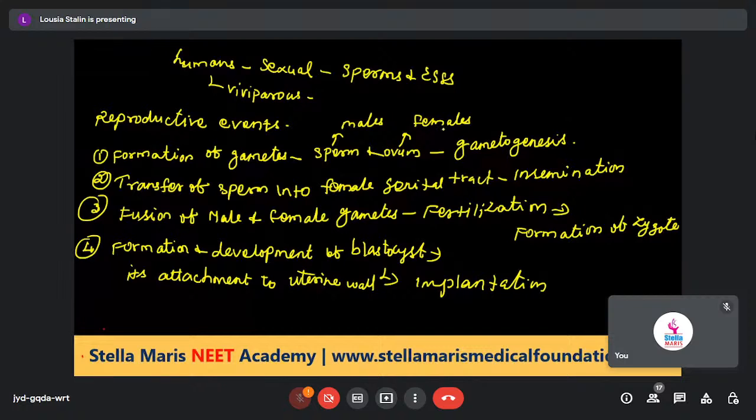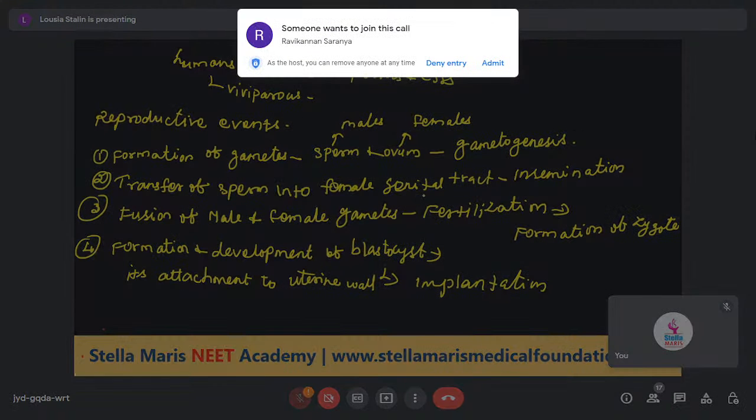First process is gametogenesis, then insemination, the transfer of sperm into the female genital tract. After insemination, it leads to fertilization, the fusion of male and female gametes, then formation of the zygote.